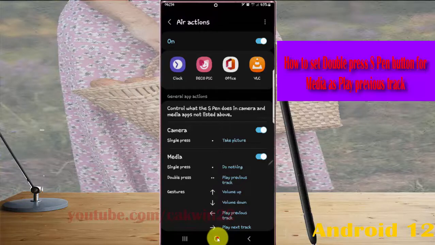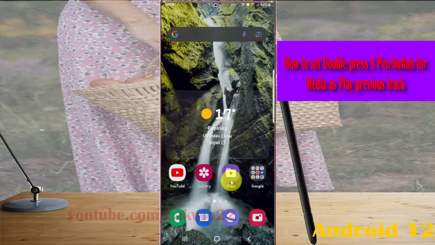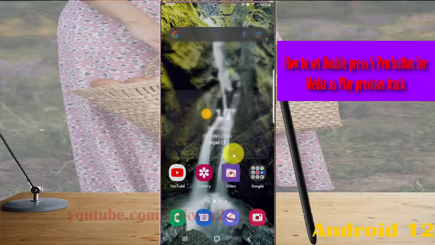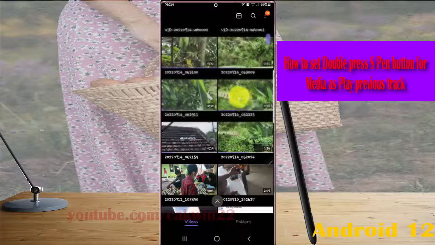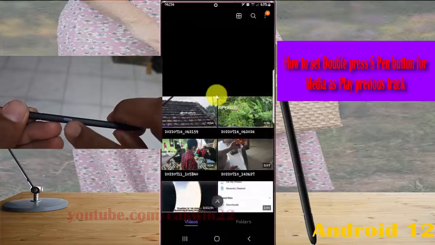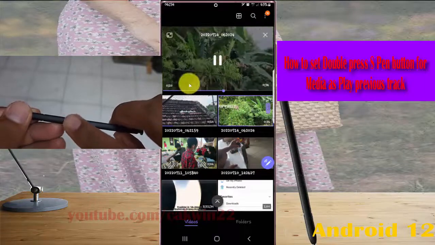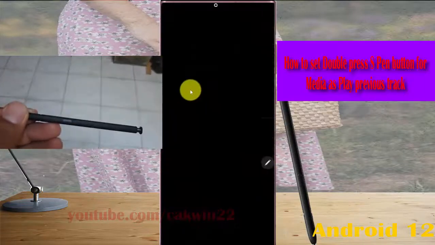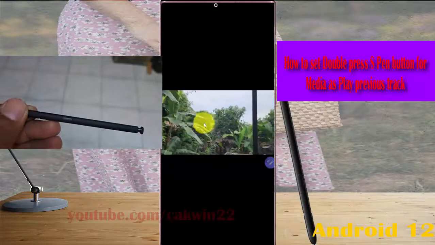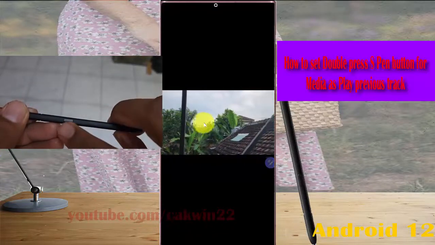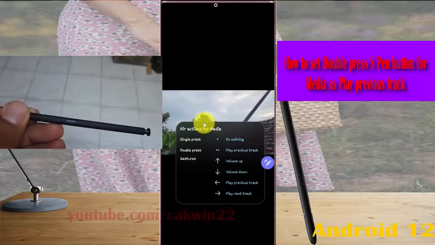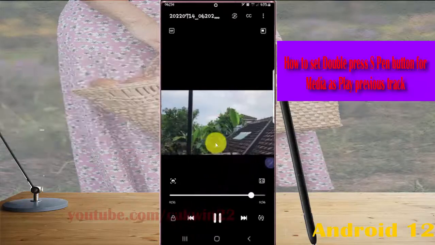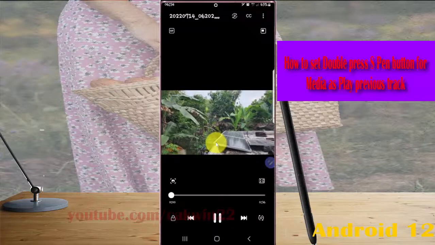To use, open your media, for example a video, and then play in full screen, and then double press your S Pen button to go to the previous track. Double press to previous track.